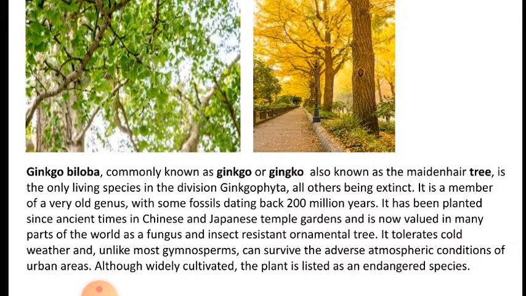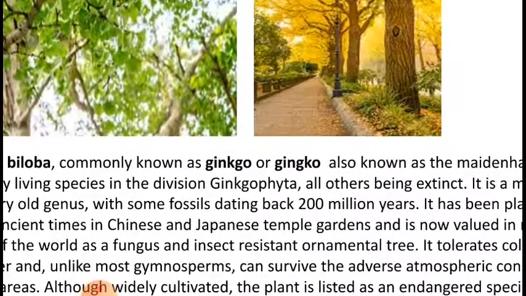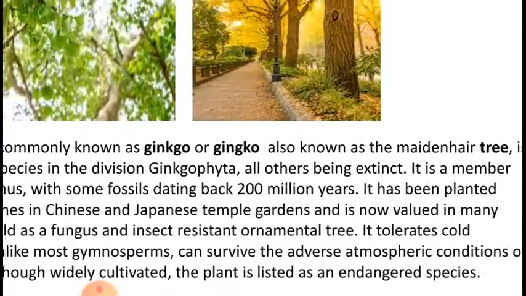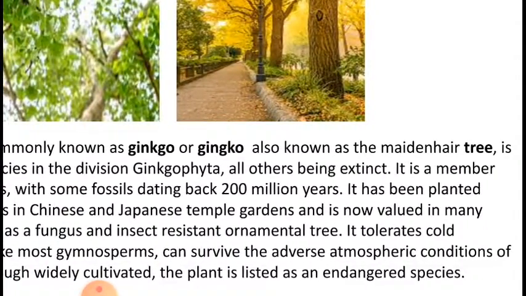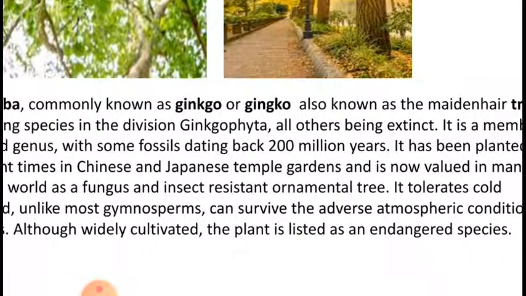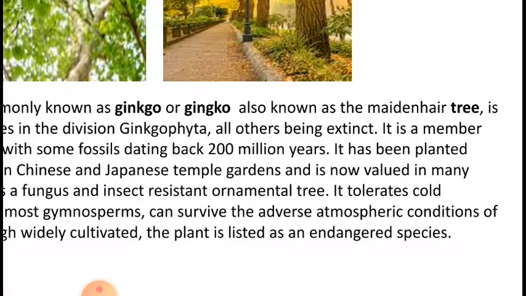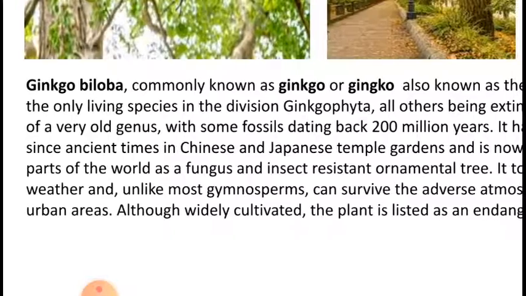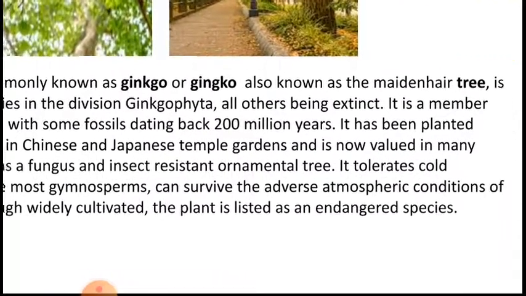You have come across the word ginkgo in the examples. So Ginkgo biloba, this is just for your information, is commonly known as ginkgo and it's also known as maidenhair tree, and it is the only living species in the division Ginkgophyta, all others being extinct. So other plants have become extinct, but this is the only one living, and it is a member of a very old genus with some fossils dating back 200 million years, and it has been planted since ancient times in Chinese and Japanese temple gardens,